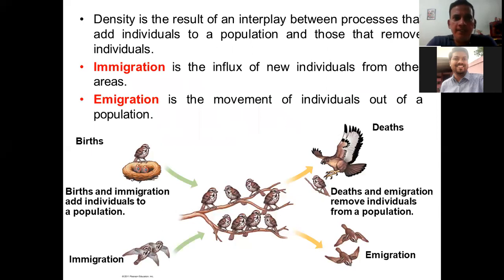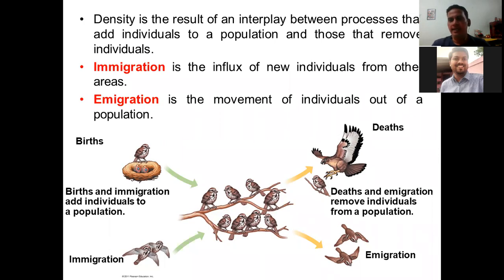Okay, so now here is another term which is called population density. So what is population density? It is the result of an interplay between processes that add individuals to a population and those that remove individuals. So if we say that in a specific area the population density is high, or in a specific area the population density is low, what does it mean?